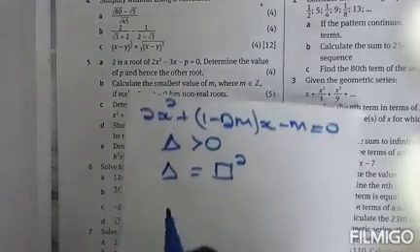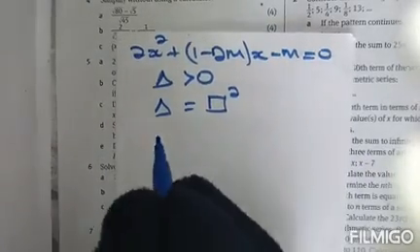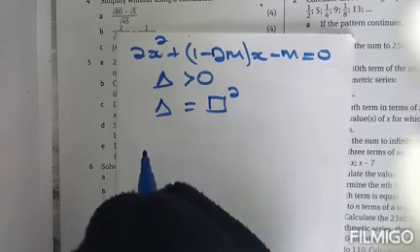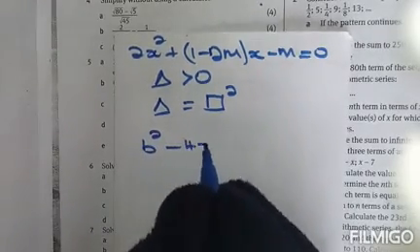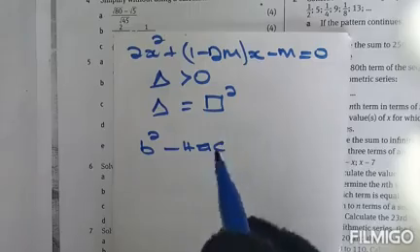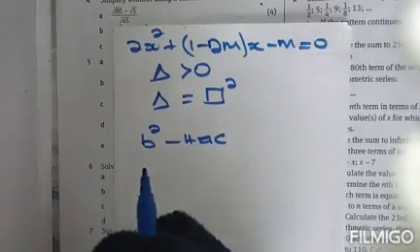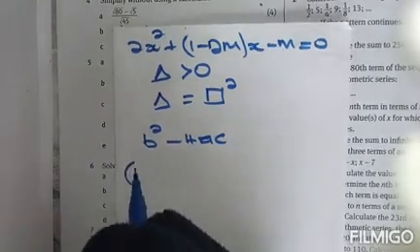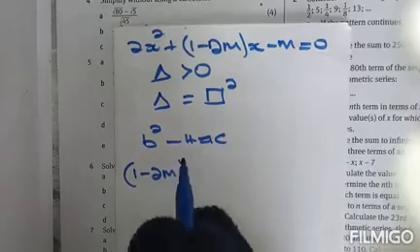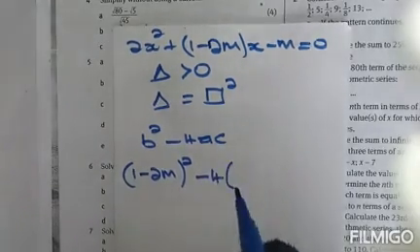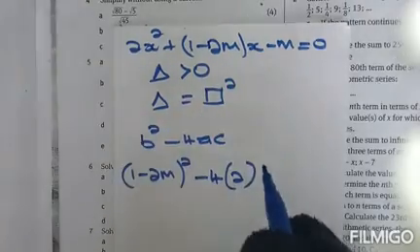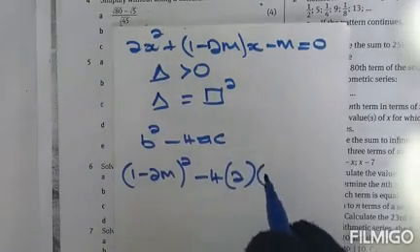So we are going to say b squared minus 4ac. Our b here is (1 minus 2m) squared, minus 4, our a is 2, our c is minus m.